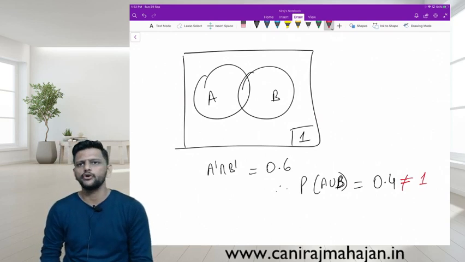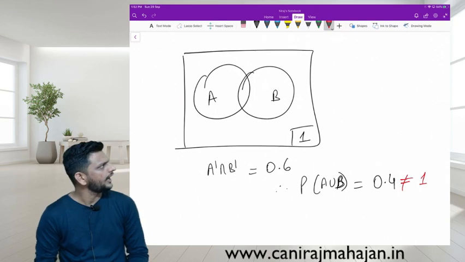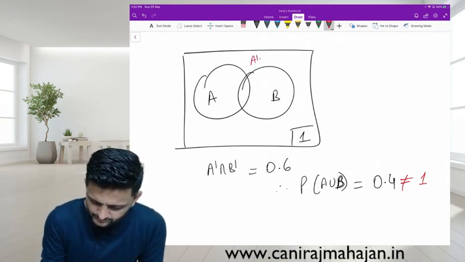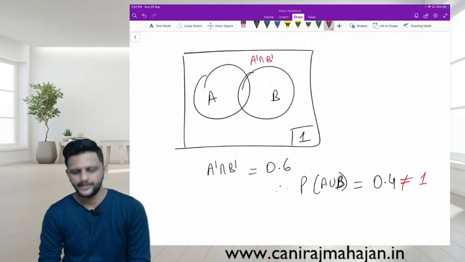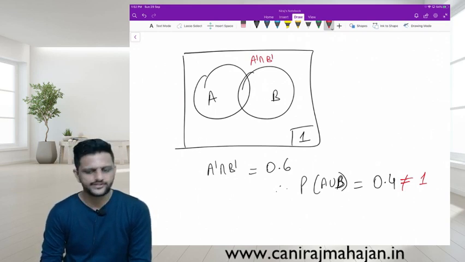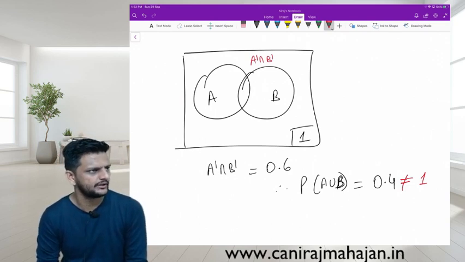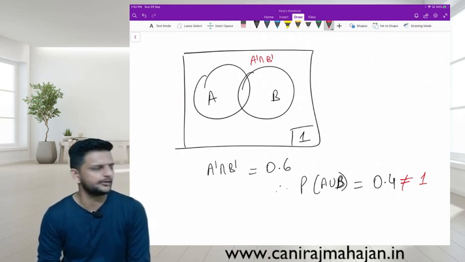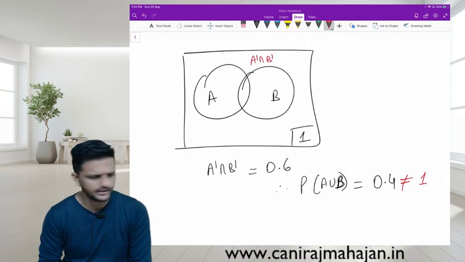Are you following or no? Simple, no? I gave you A dash intersection B dash. That means what this figure? Outside A and B. That is 0.6. So 1 minus 0.6 inside is what? A union B turns out to be how much? 0.4, which is not equal to 1. Therefore A and B are not exhaustive events.